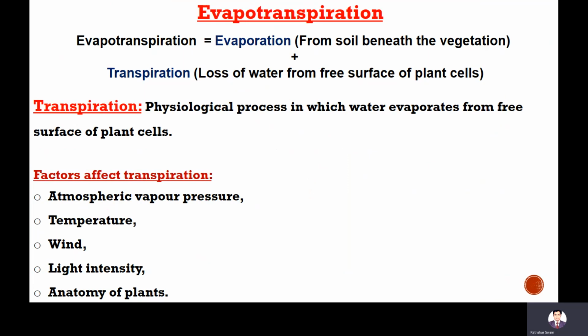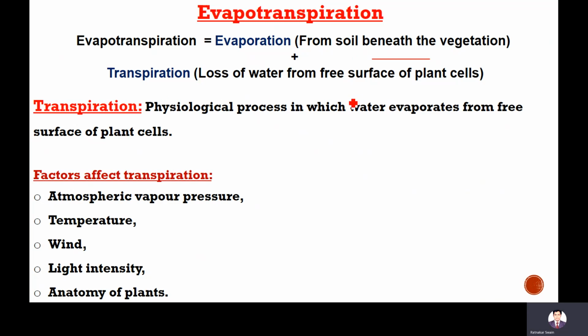But this is about evaporation and condensation. Next is evapotranspiration. Evapotranspiration is evaporation and transpiration from soil beneath the vegetation. Actually, evapotranspiration is only for vegetation, while evaporation is only for the land. Since in vegetation, evaporation and transpiration both occur simultaneously, it is called evapotranspiration. That is evaporation from soil beneath the vegetation.